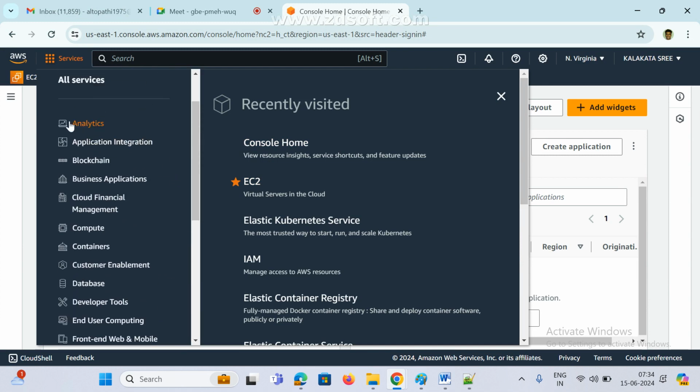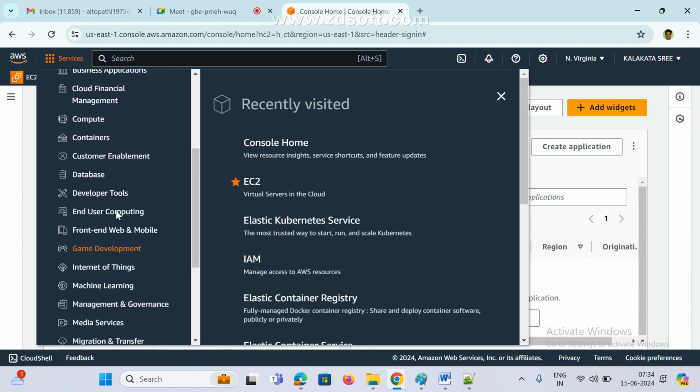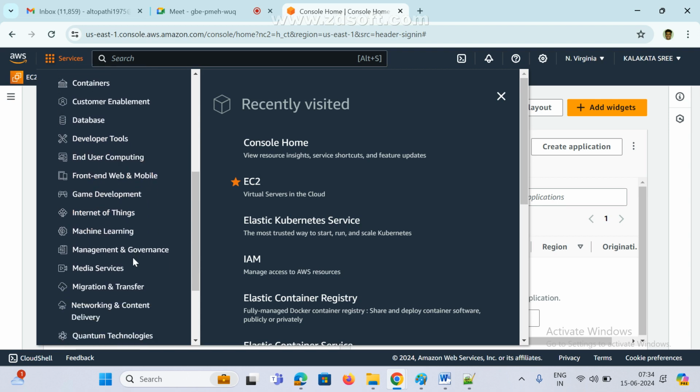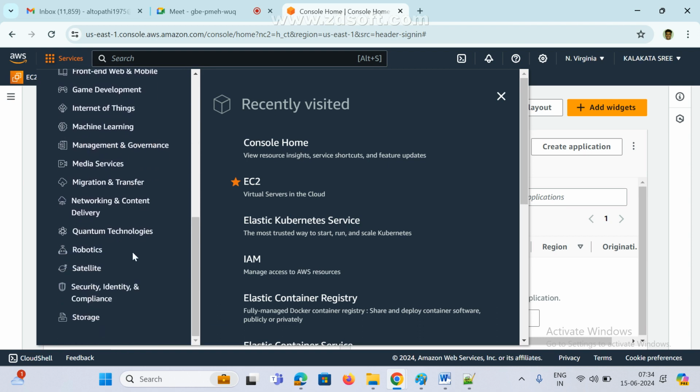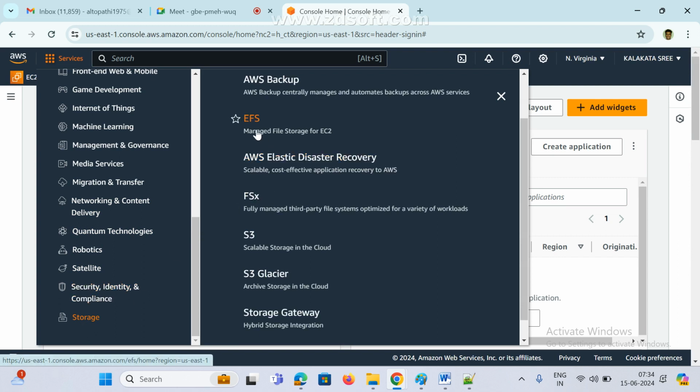See here, these are the services. Container service, database service, developer tools, end user computing tools, internet of things, game development, machine learning, and network and content delivery. Next, robotics, satellite, security, identity, and storage. If you click on storage, see here, they are providing EFS, S3, and storage gateway. These are related to storage.